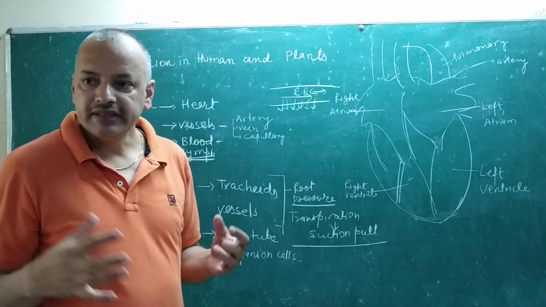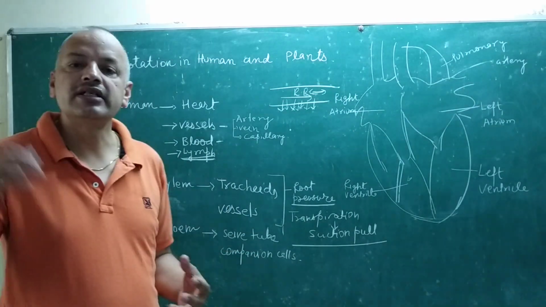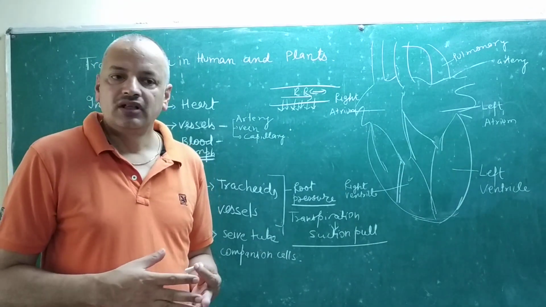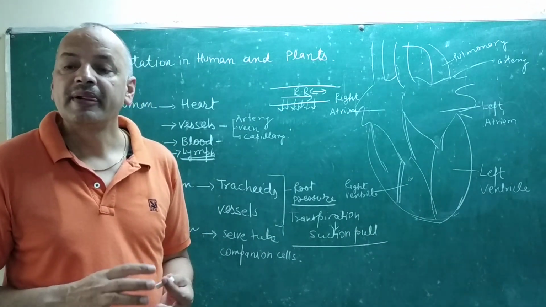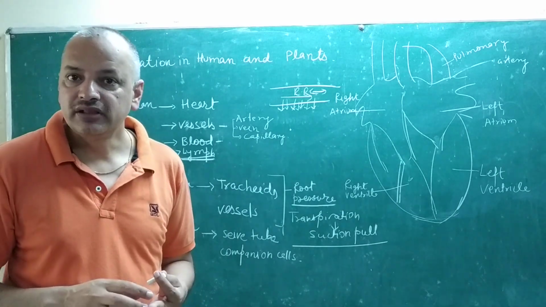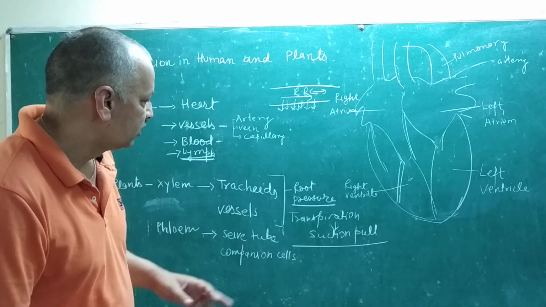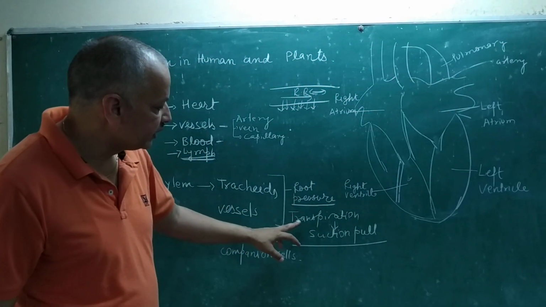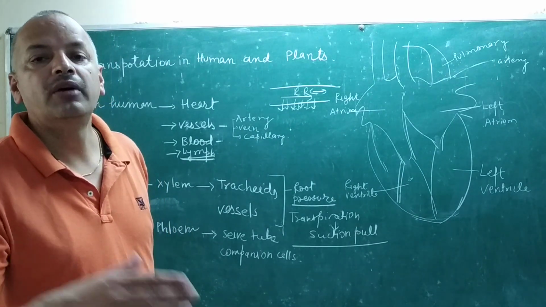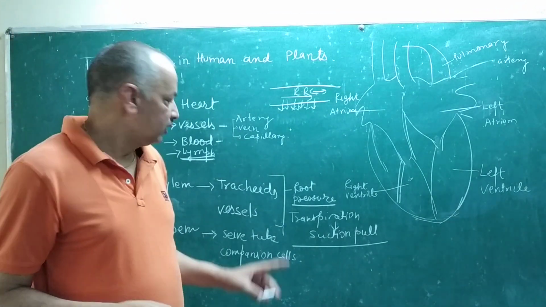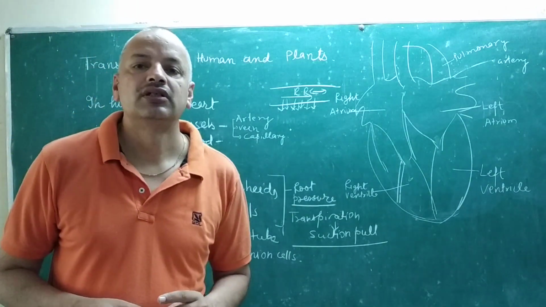The largest tree has the largest tissue to conduct water. In the tallest trees, water is transferred from the lower surface to the upper surface in very slow motion, but the tissue is very long. Root pressure and transpiration create suction pull, which helps transfer the water from the lower section to the upper portion. And in the xylem, 90% is dead tissue.